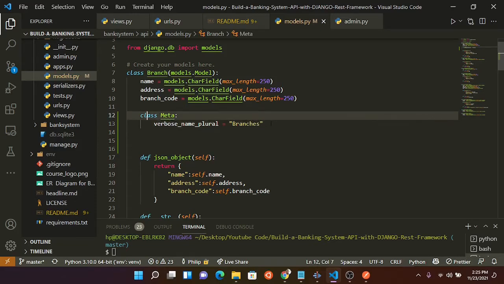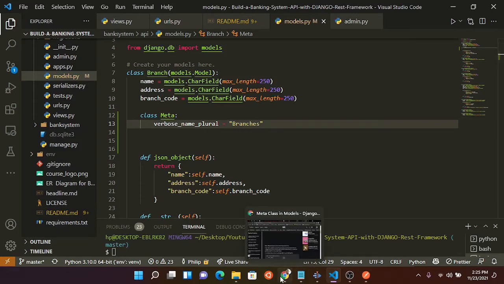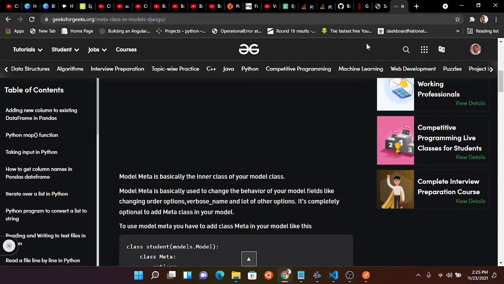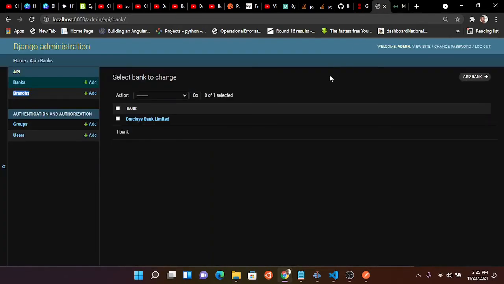Okay, so after implementing this, we are supposed to see the changes. They should be correct. Let's go to the admin dashboard, and there you go,